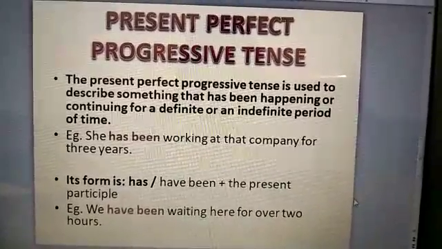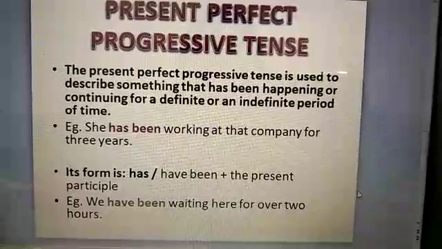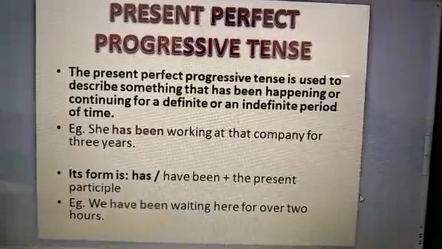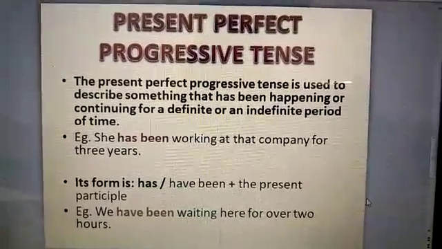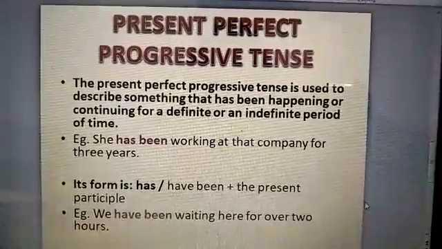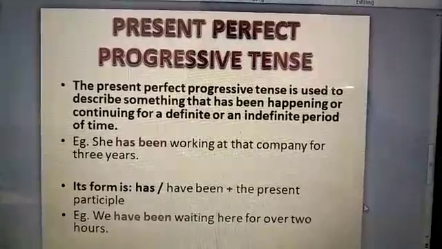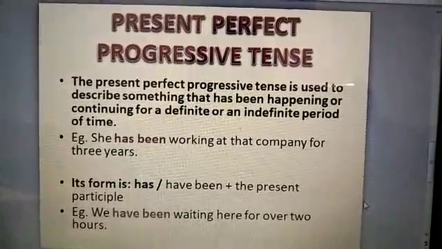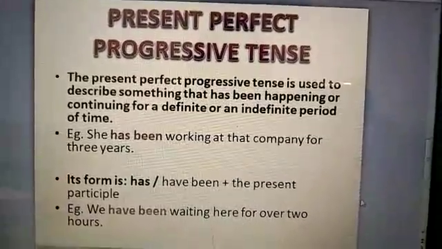Present perfect progressive tense. The present perfect progressive tense is used to describe something that has been happening or continuing for a definite or an indefinite period of time. Example: she has been working at that company for 3 years. And its form is has or have been plus the present participle. Example: we have been waiting here for over 2 hours.